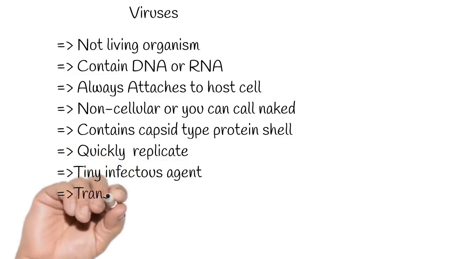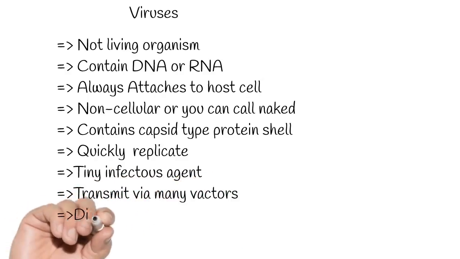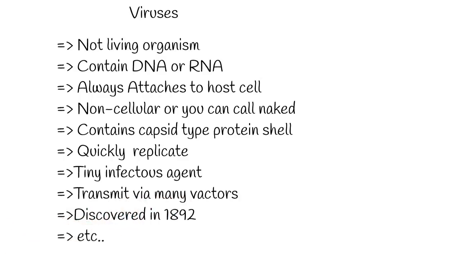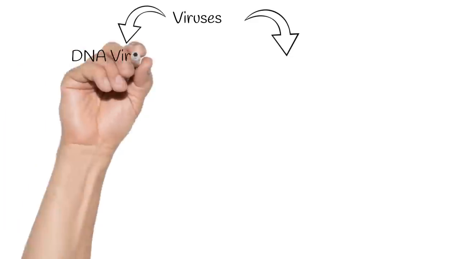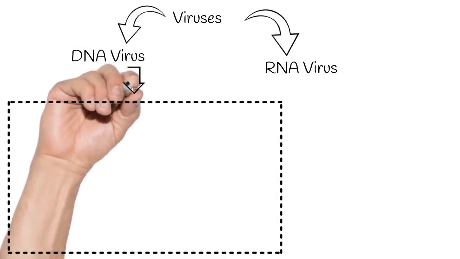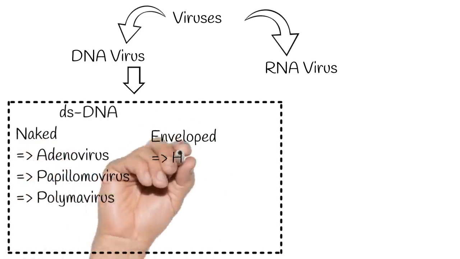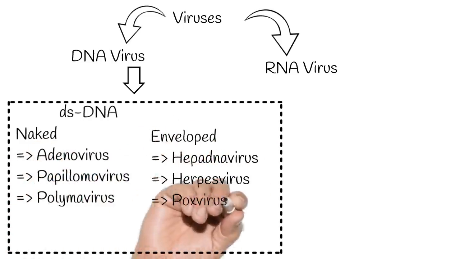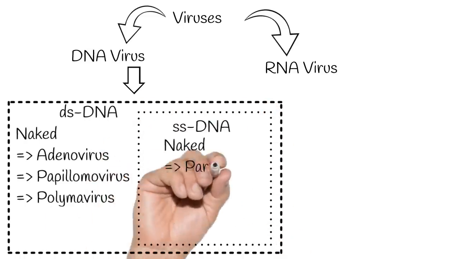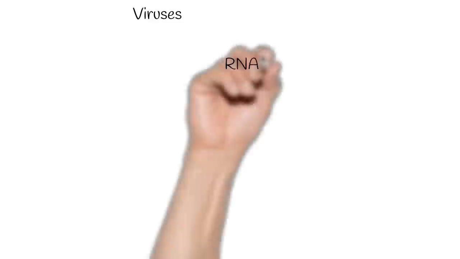Virus was first discovered around 150 years ago. Actually, you can learn more about virus from any basic virology books. Viruses are classified based on DNA and RNA. There are 7 known DNA virus families. In short, the double-strand DNA viruses are adeno, papilloma, polyoma, hepadna, herpes, and pox, and the only single-strand DNA virus is parvovirus.